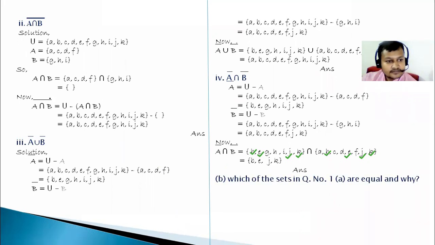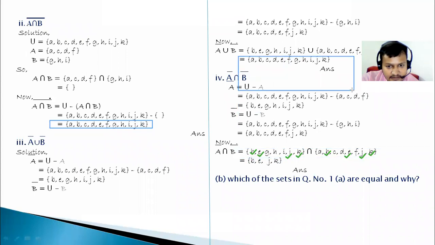Okay, now the question is: which sets in previous question 1A are equal and why? BEJK. Did you get any answer? BEJK. Just look at this one. Are you observing? Yes, sir. That is common. And this one. Are these two equal?